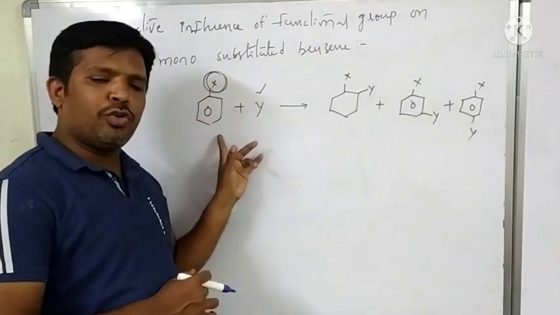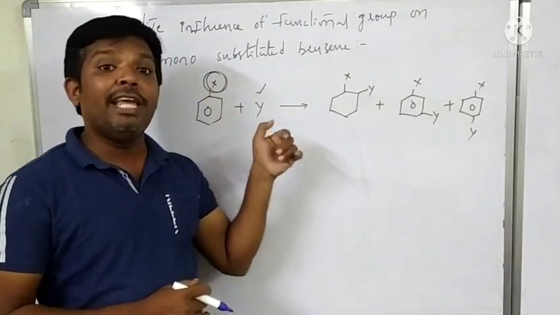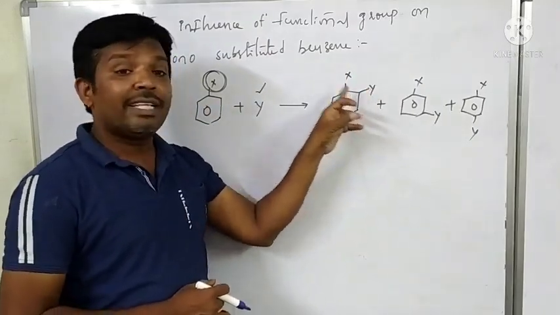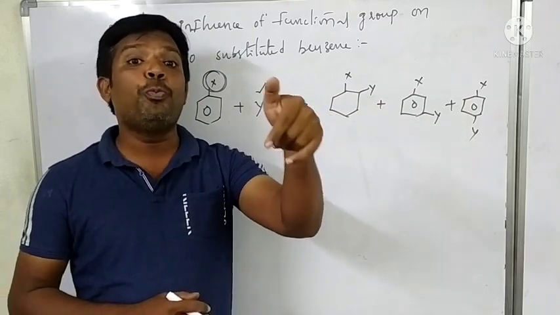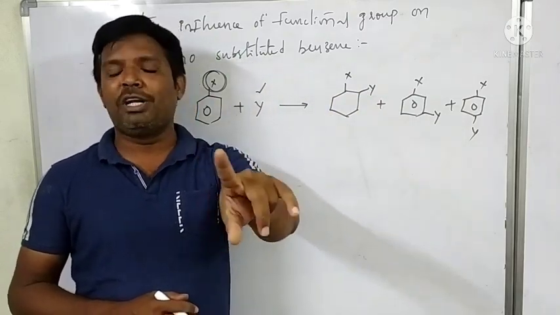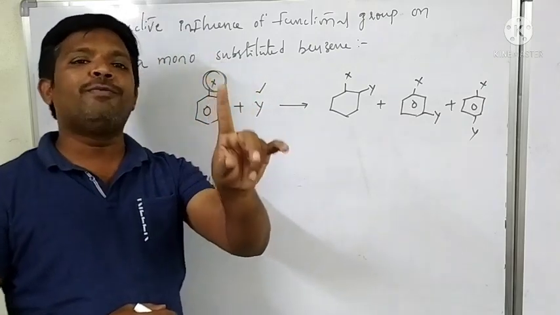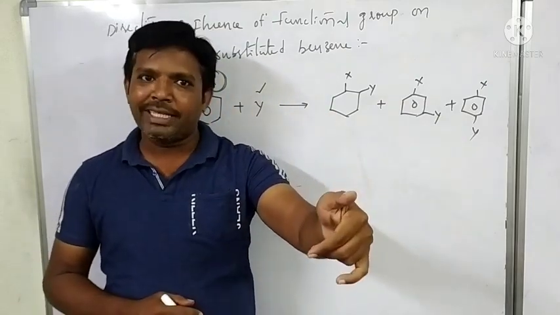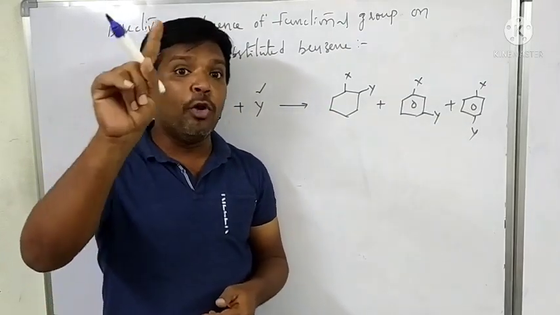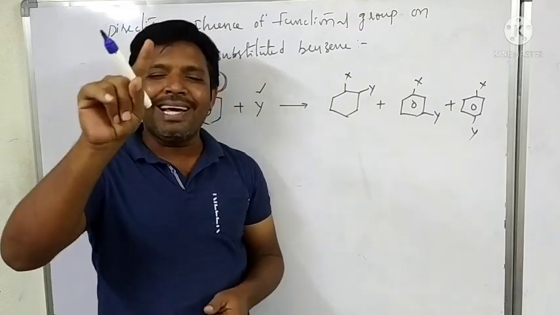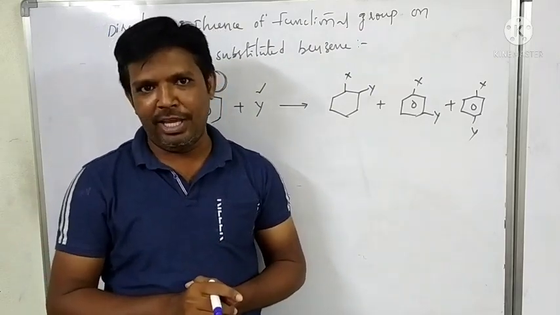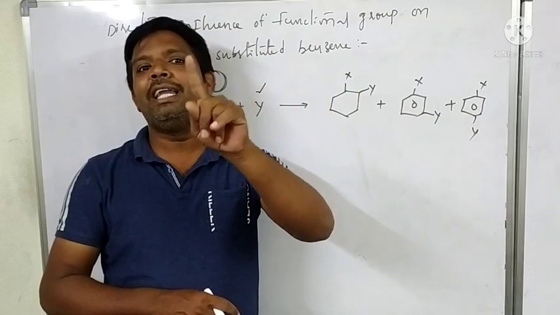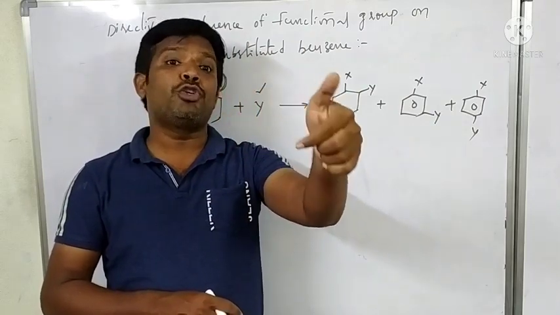When monosubstituted benzene reacts with any reagent to form a disubstituted benzene, there are two possibilities. In one case, ortho and para disubstituted products form, and in another case, only the meta disubstituted product forms.